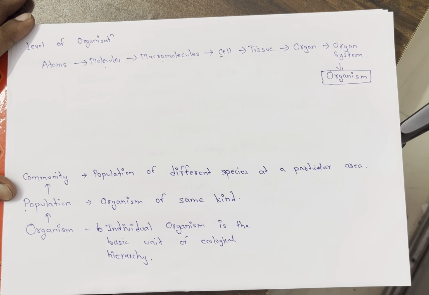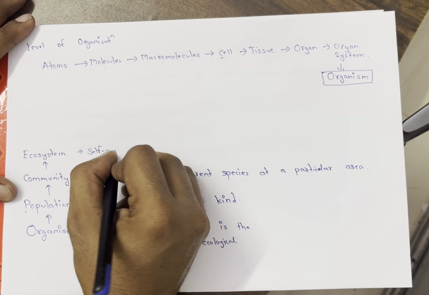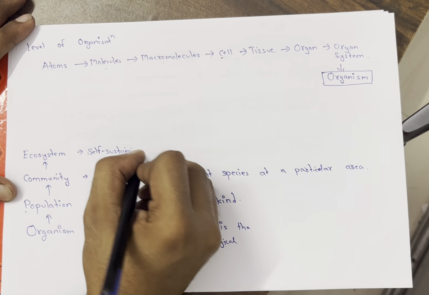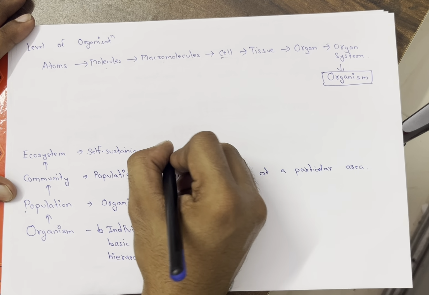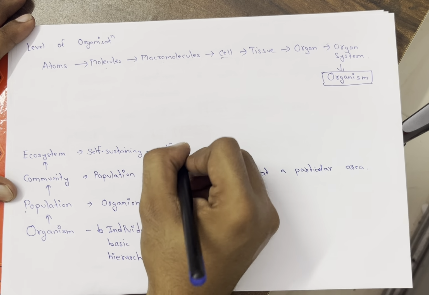An ecosystem is the self-sustaining, self-regulatory structural and functional unit of nature.